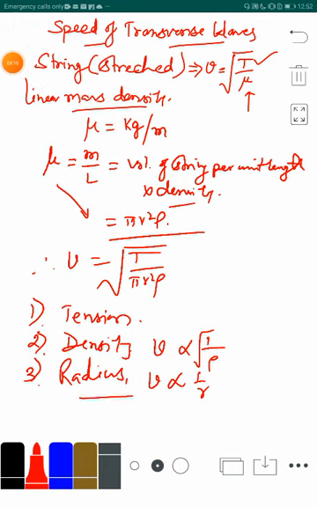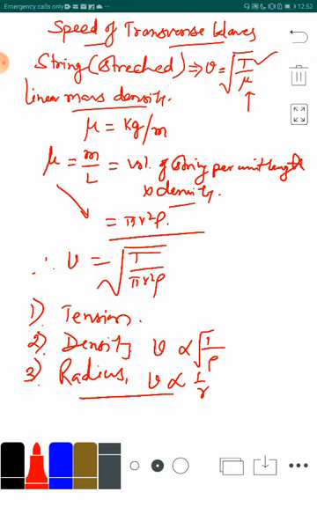For this reason, the speed of the sound is more in case of aluminum, because its density is less than the density of the iron.